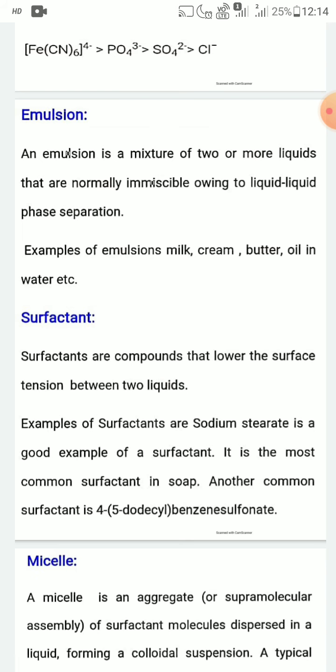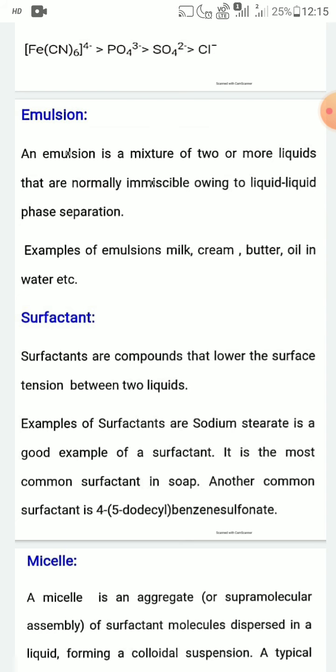Next, surfactant. What are surfactants? Surfactants are compounds that lower the surface tension between two liquids. So surfactants are the substances or compounds that lower surface tension. Example of surfactant: sodium stearate is a good example, and it is the most common surfactant in soap.